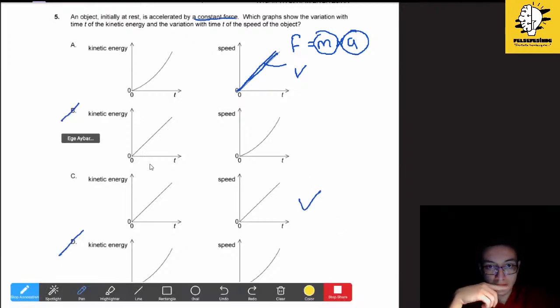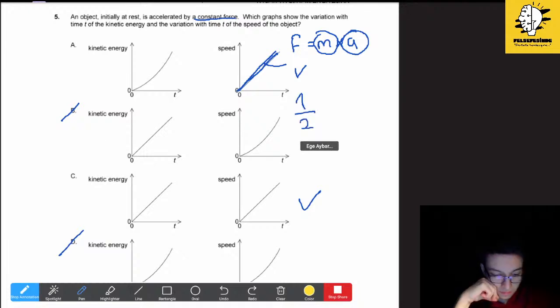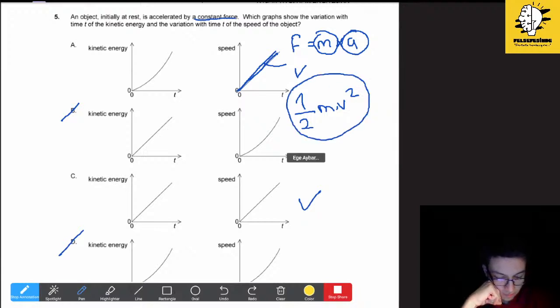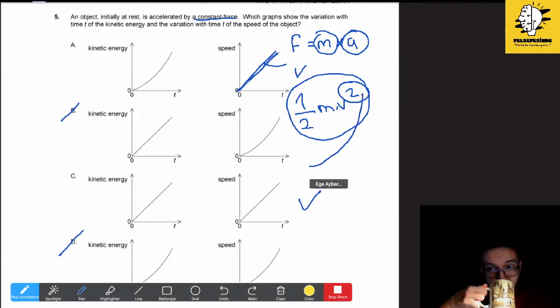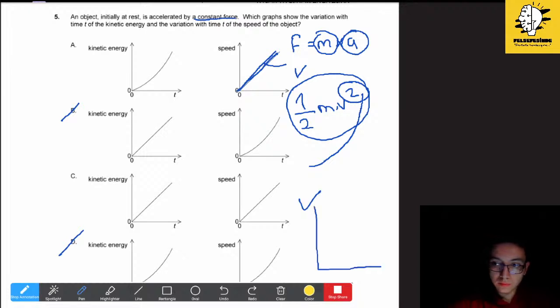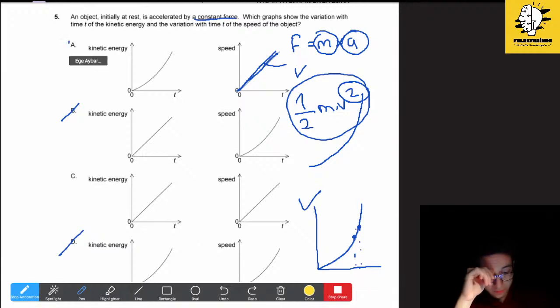And for the kinetic energy equation, we have this. And as you can see, it is quadratic in v. So it has to form a curve like this. Let me write it here. It has to go like this because as speed, as velocity increases, the rate of change will be higher. So it is A. Definitely.